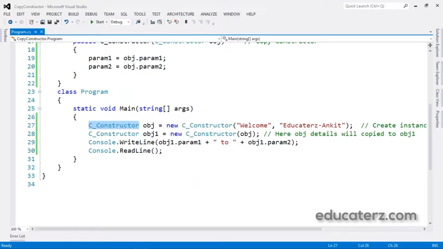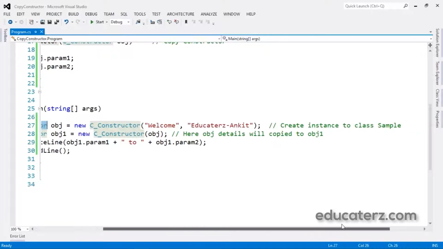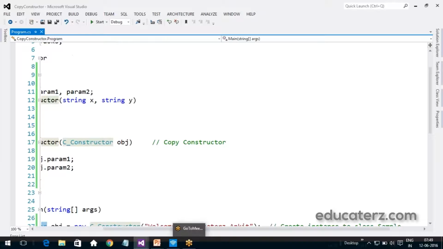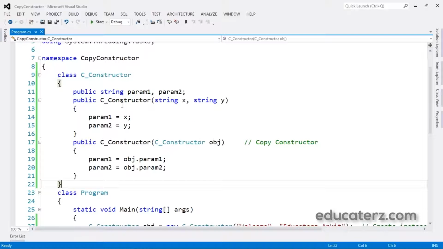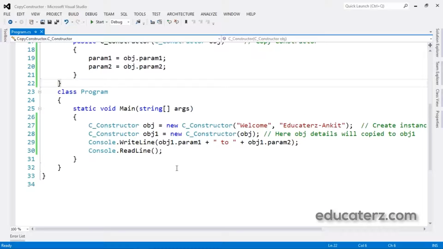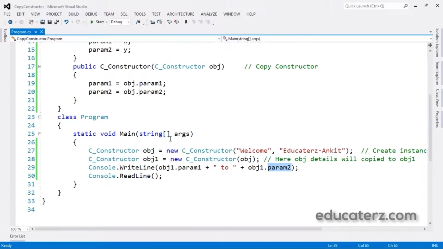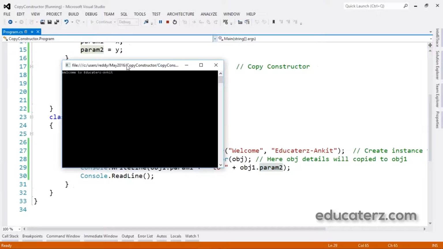Then here I am creating an object for the first time by passing two parameters, creating an instance of the class, C constructor. Then again I'm creating one more object and I am passing the first created object of this class, obj, updated to obj1. Then I'm getting param1 and param2 from where? From here. Let us execute this.